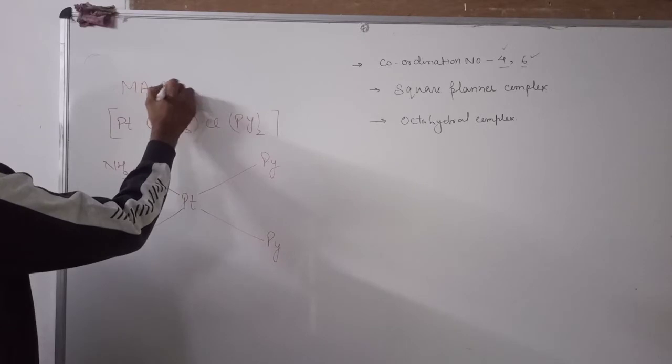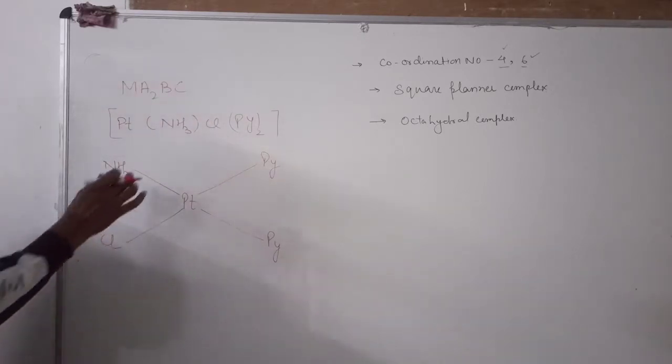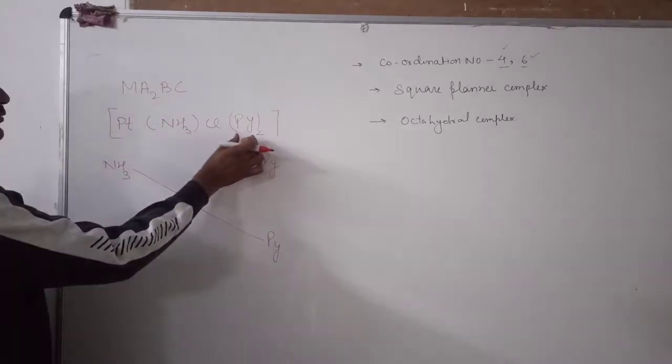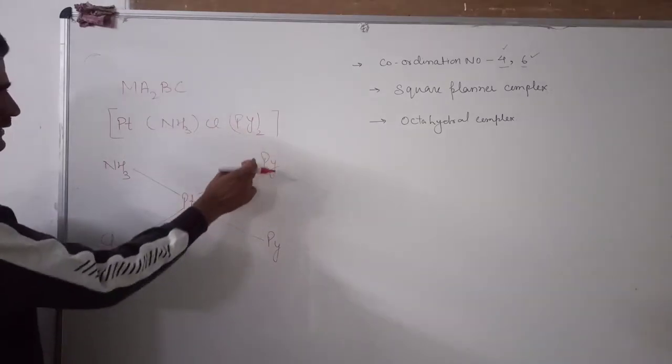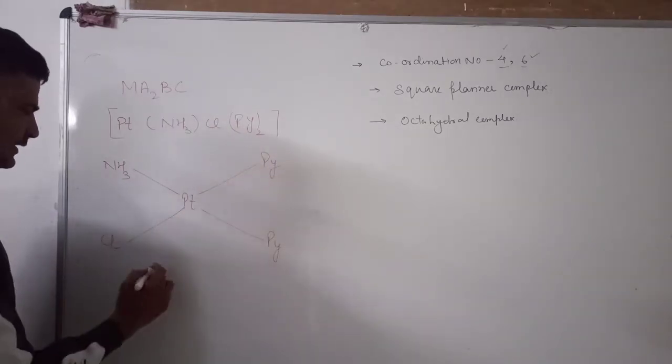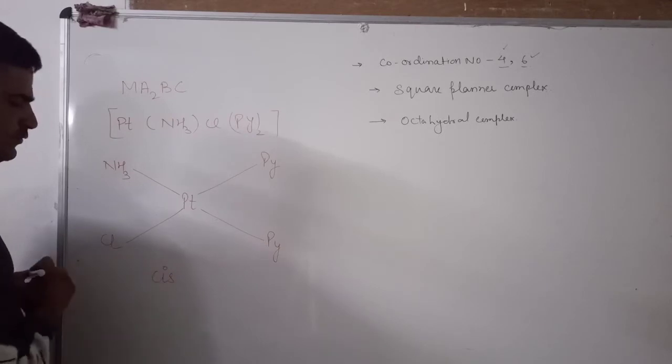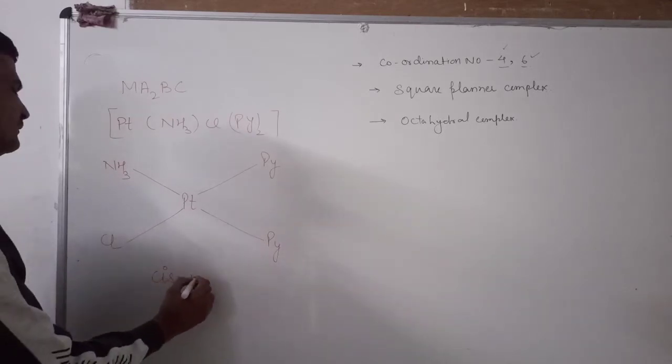Ma2BC type. In that, the two pyridine molecules are the same, they are lying in the same plane. That's why this is known as the cis form, cis isomer.